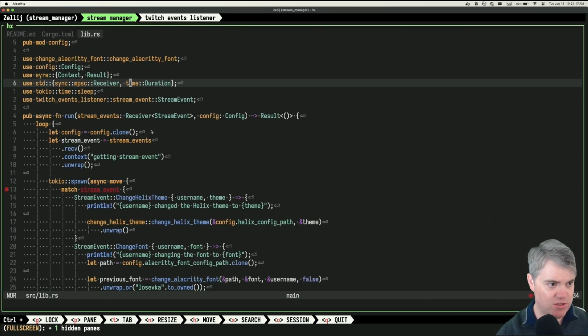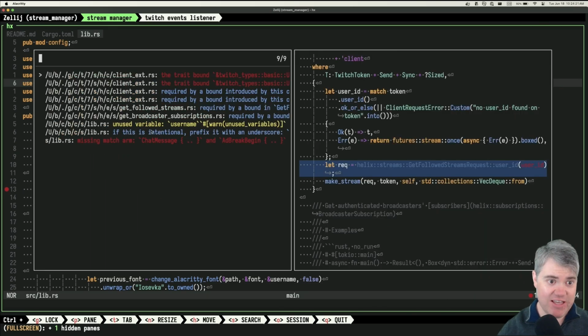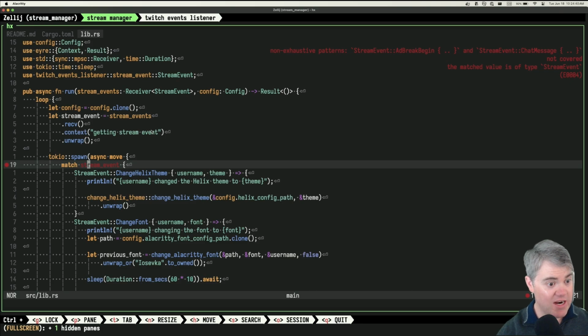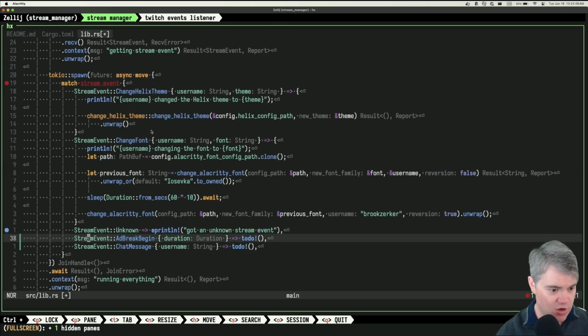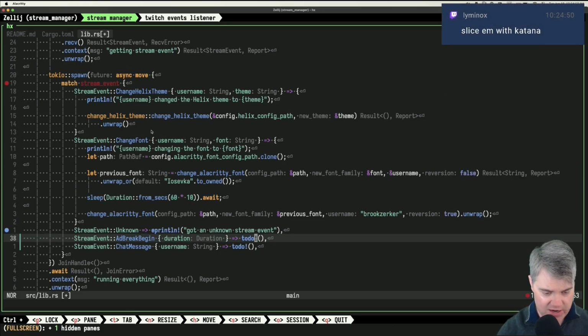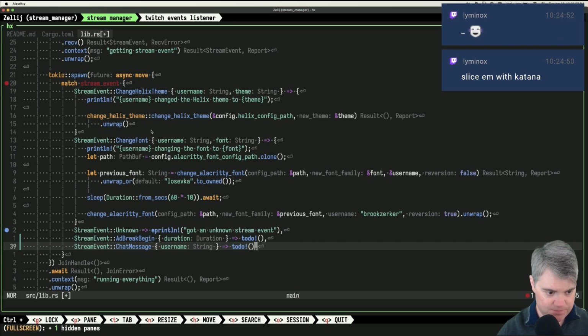Okay, let's go back to lib.rs. It's still yelling. Okay, hold on. LSP restart. Okay, non-exhaustive, but fill the match arms. Oh, we got two to-dos: add break begin and chat message. I'm not going to worry about add break begin right now. We're going to do chat message.